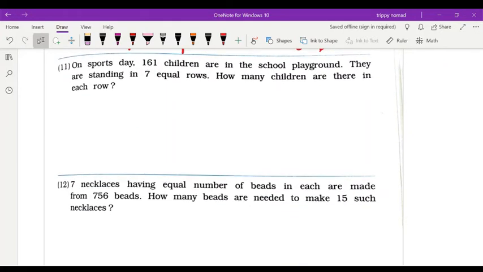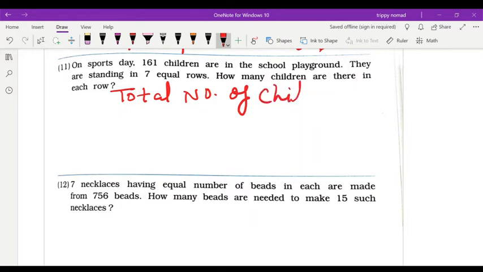On sports day, 161 children are in the school playground. They are standing in 7 equal rows. How many children are there in each row? Same way, children, you will write the total number of children, that is 161.